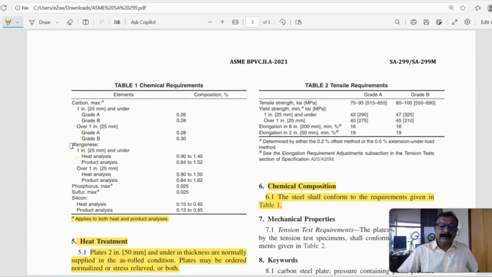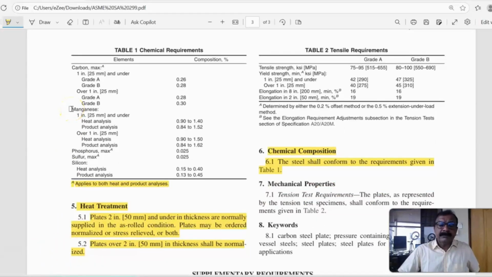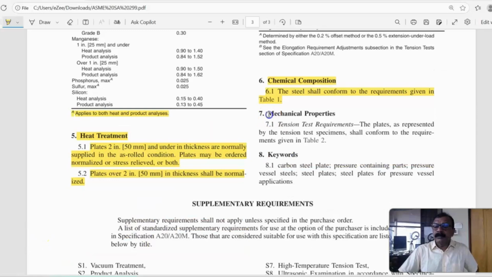You can see here manganese and silicon are slightly higher than the other material. Please note one thing: for manganese, for plate thickness 25 mm and below, there is a different requirement of manganese content, and above 25 mm thickness there is another set of manganese requirement. Then mechanical properties, only tension test is required, that is given in Table 2.